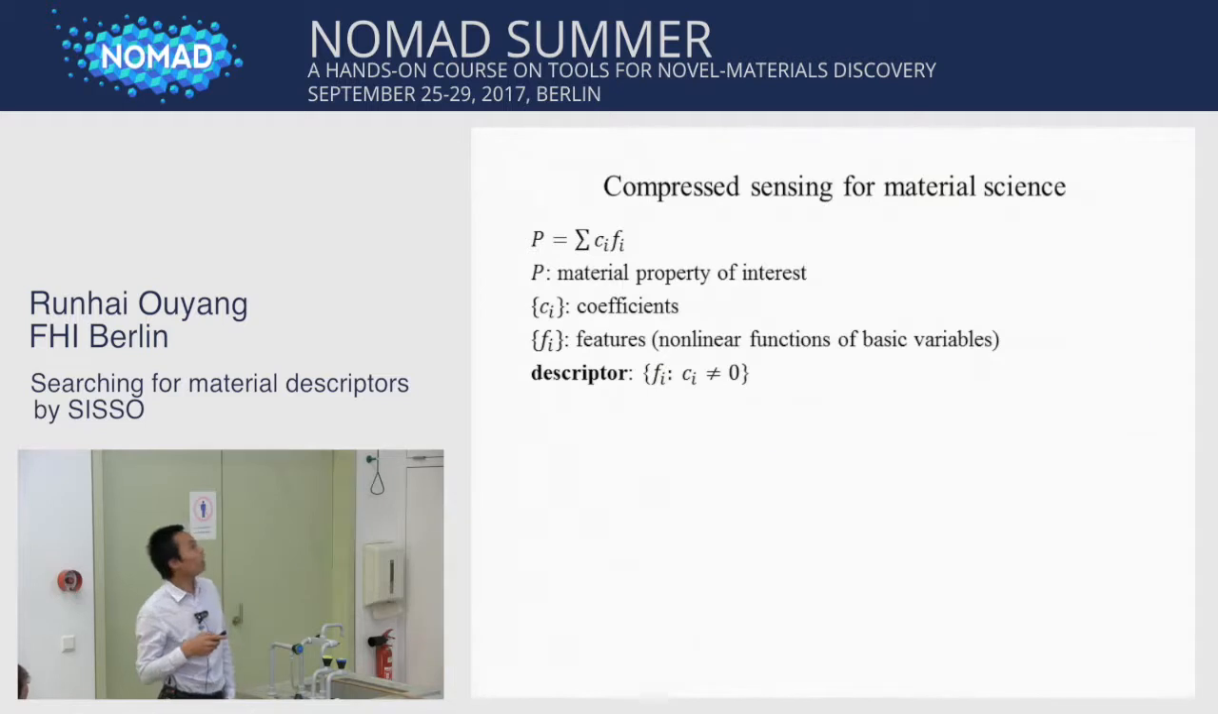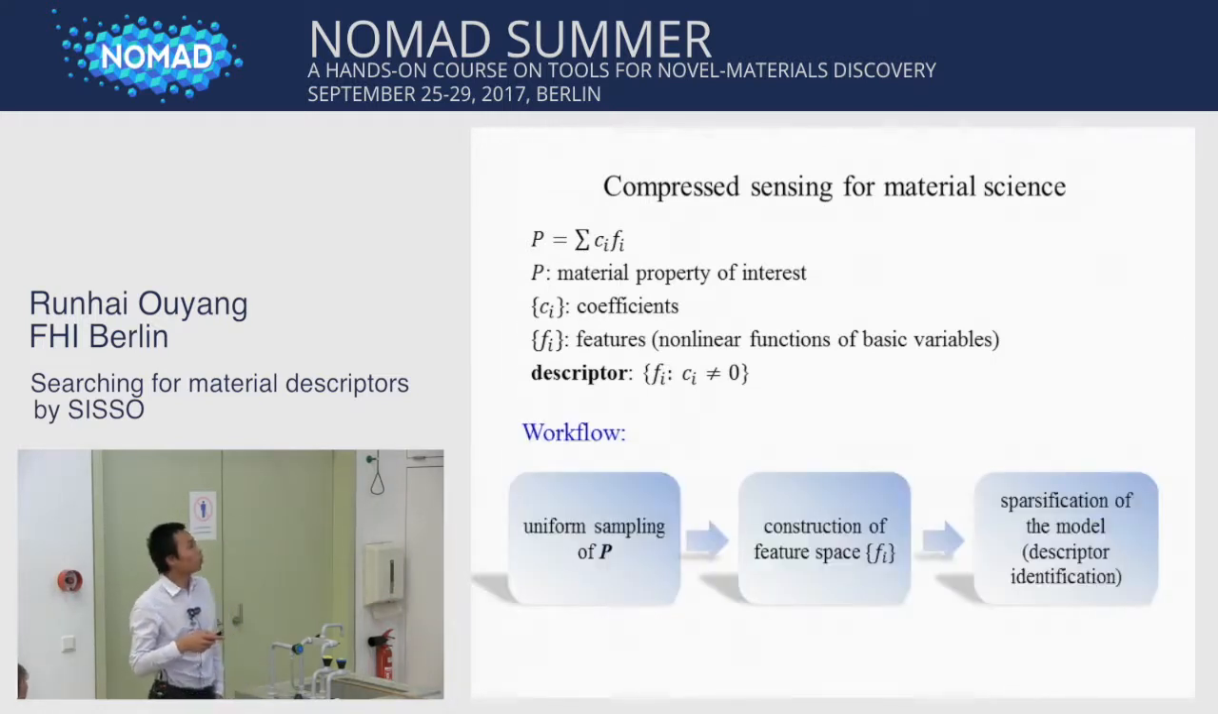For any material property, we describe it by a linear model. Here P is the material property of interest, the c are the coefficients, and the f are the features, which are nonlinear functions of basic input variables. Then we define the descriptor vector to be the set of features with nonzero coefficients.